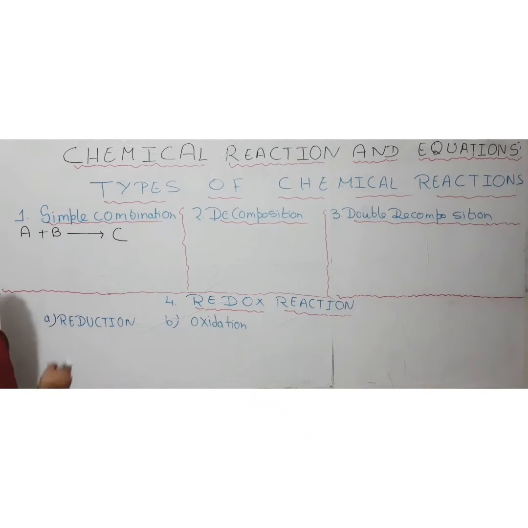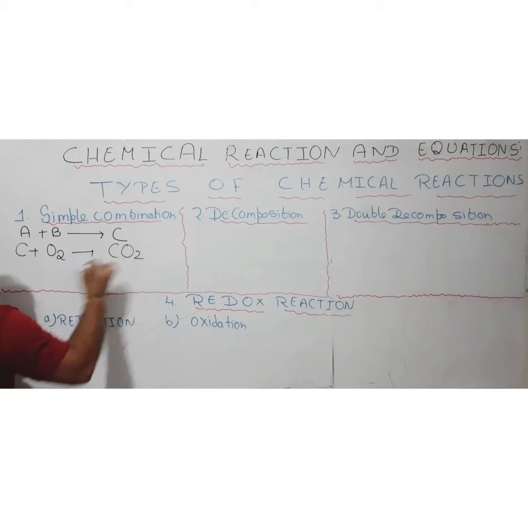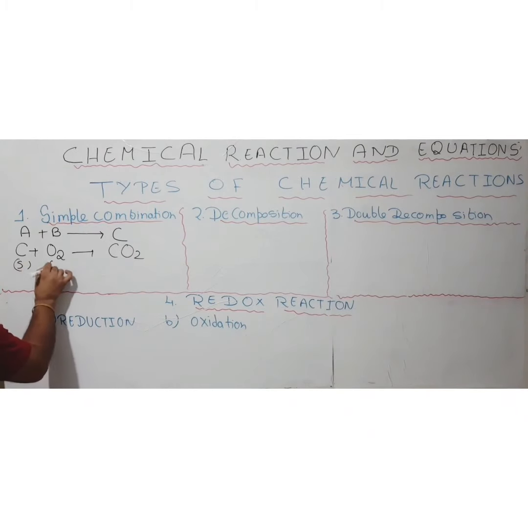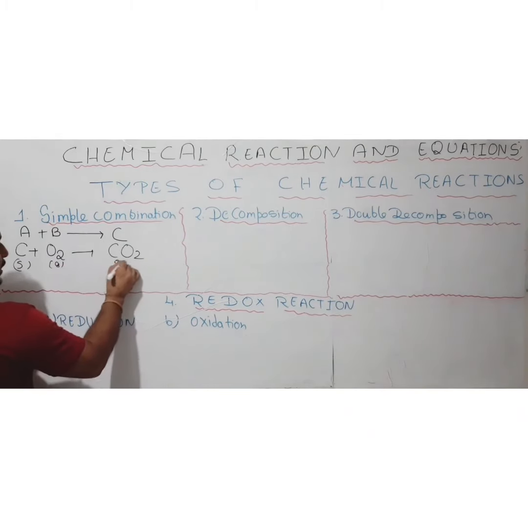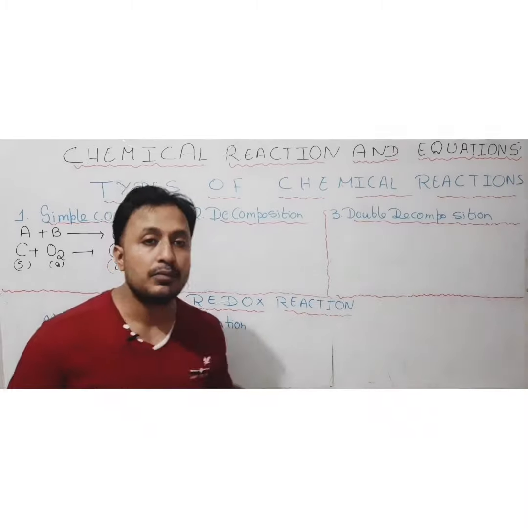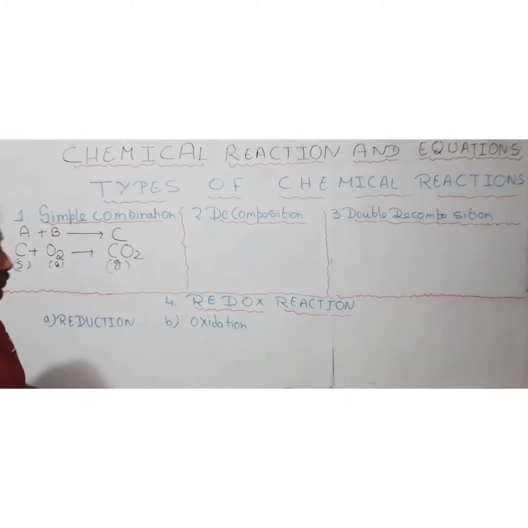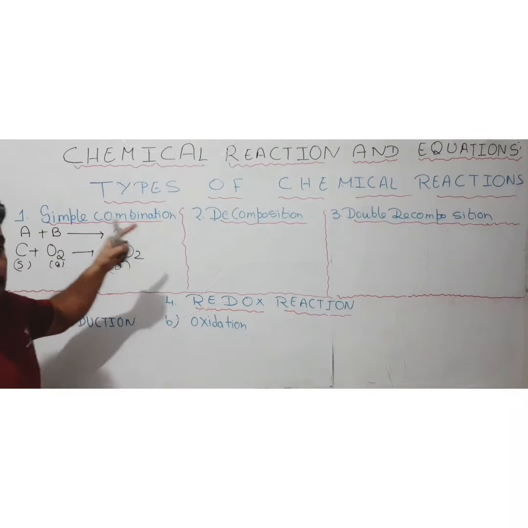Now an actual example, already one example we have discussed. So one more example we can use, like carbon reacting with oxygen, giving you carbon dioxide. Carbon is solid, oxygen is gas, and carbon dioxide which is formed is also gas. Okay, so that is known as simple combination reaction. It means a type of reaction where two or more elements or molecules or compounds are involved in the reactant phase, and finally we are getting one product out of it. So that is known as simple combination reaction.